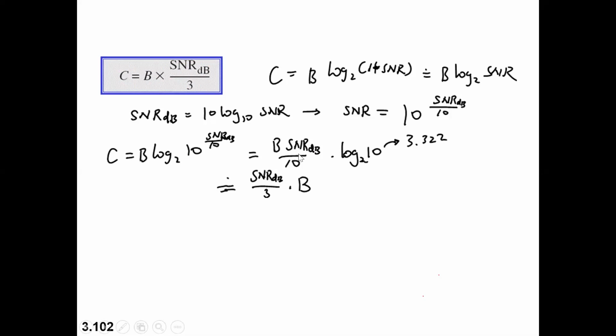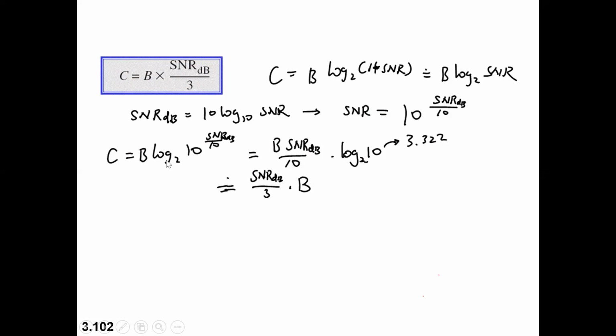Based on that, our capacity becomes 3 into bandwidth into SNR dB divided by 10. So 3 by 10 means 1/3 of the value. Based on that, SNR dB by 3 into B will be the answer. This is how you calculate the capacity if you are given the SNR dB.